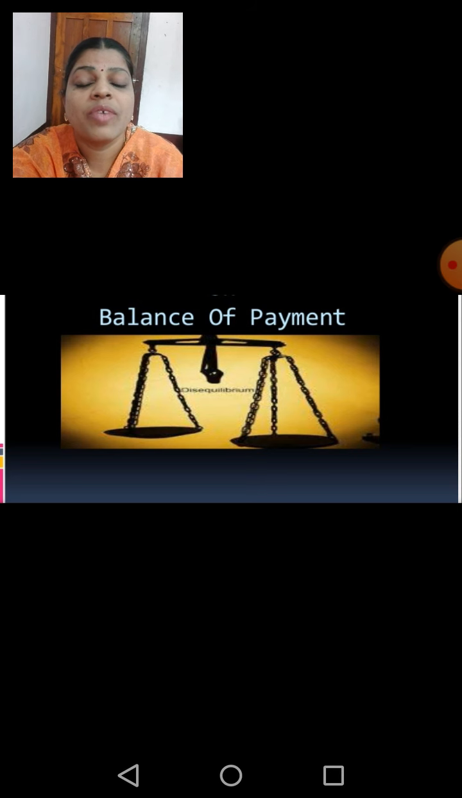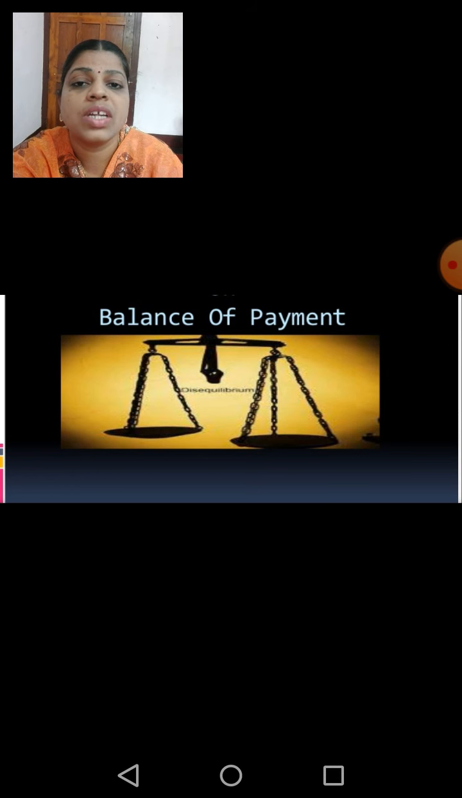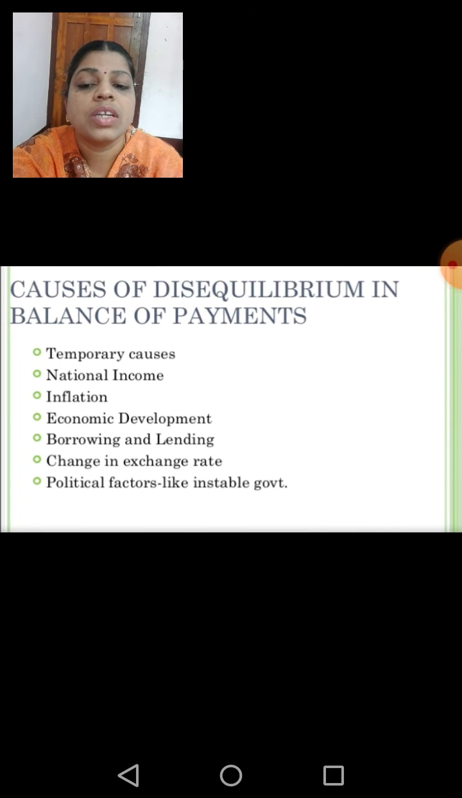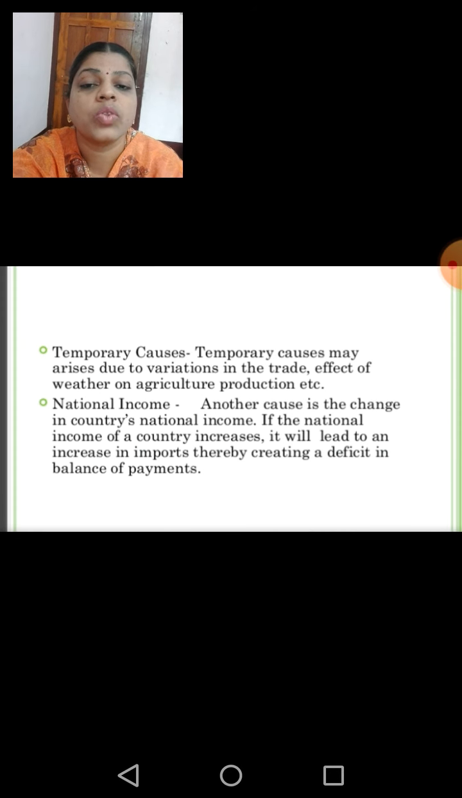In our previous module, I discussed the different reasons for the disequilibrium in the balance of payments. Now, we will explain the reasons behind the disequilibrium in the balance of payments. The first reason is temporary causes. What are the temporary causes for the disequilibrium in the balance of payments?